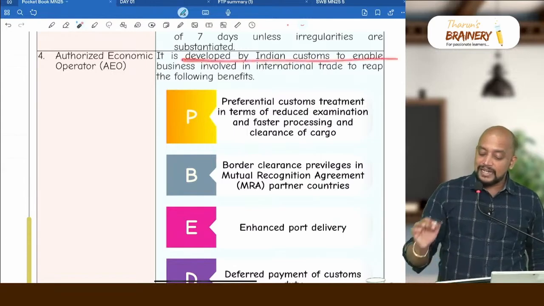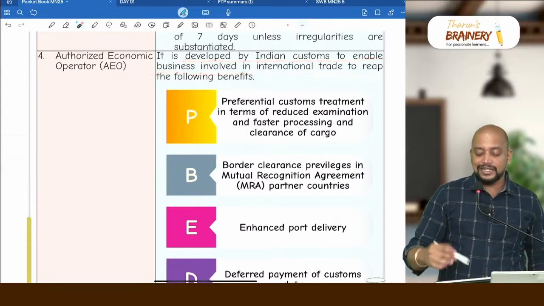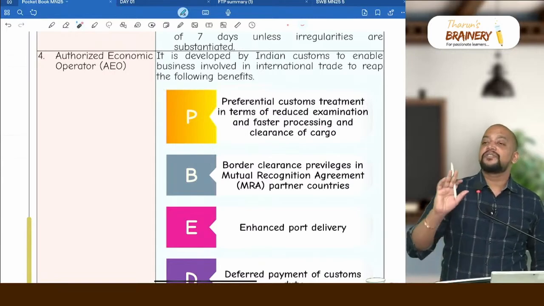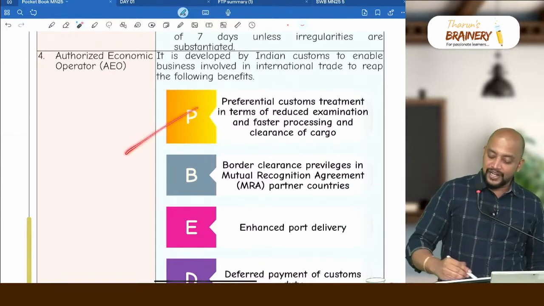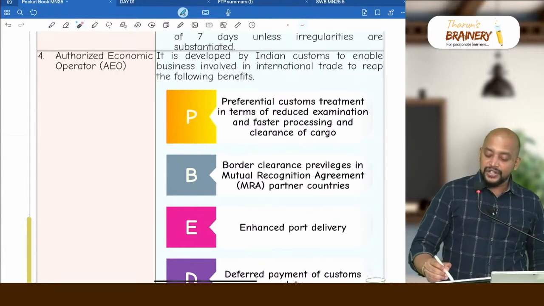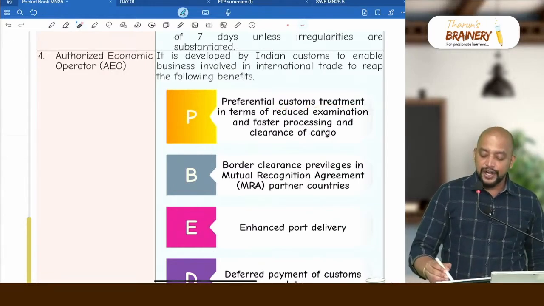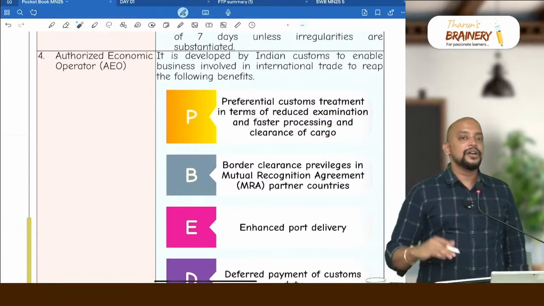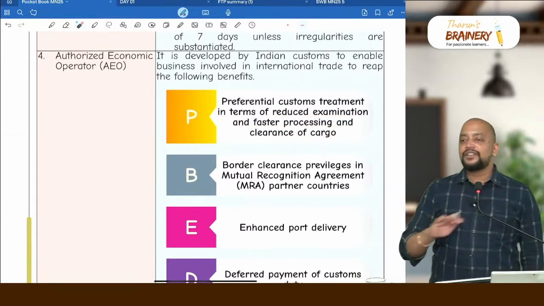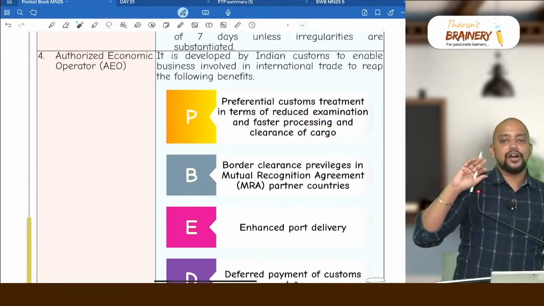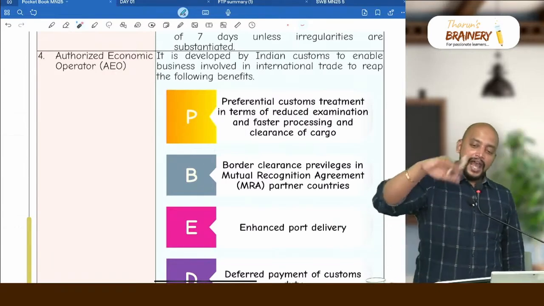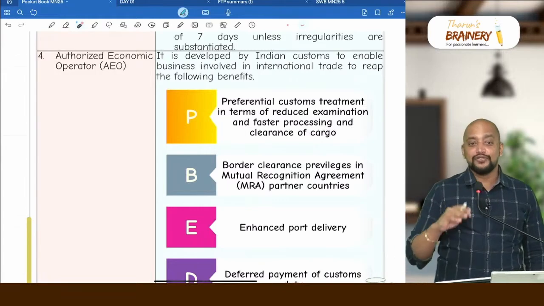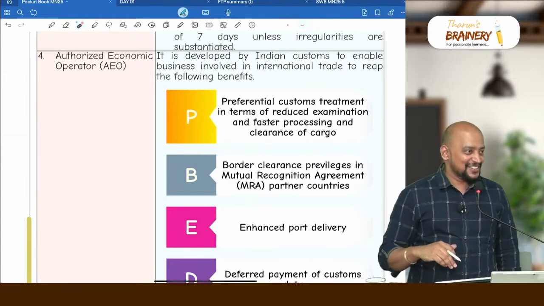And it is developed by Indian customs to enable businesses involved in international trade to reap the following benefits. What are those benefits? They will get preferential benefits, okay. So what is preferential? Preferential customs treatment in terms of reduced examination and faster processing and clearance of cargo. As soon as the goods are imported, they will not check, they will not open the box, no examination. As and when it comes, it will be released. Like khadi craft, government box, so we will not open like that, you understood.